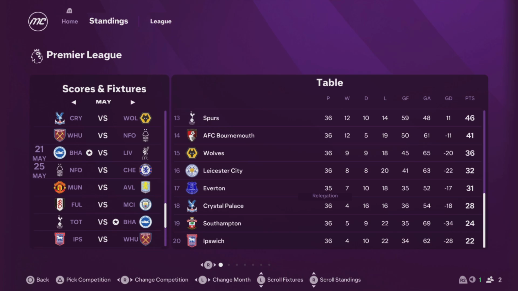Leicester are 16th. I don't know what Everton will do at that game in hand, because the chances are, if they're in that position, they will probably lose. It's just the statistics. But Southampton and Ipswich are both officially down though now. But that 3rd place is still up for grabs. Crystal Palace are leading the charge, and they need to win one of their last 2 to even have a chance of survival. So Crystal Palace might be going down.